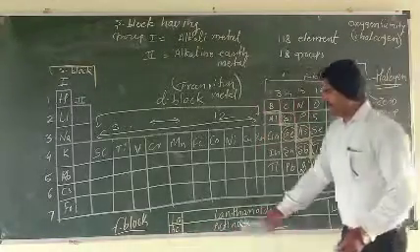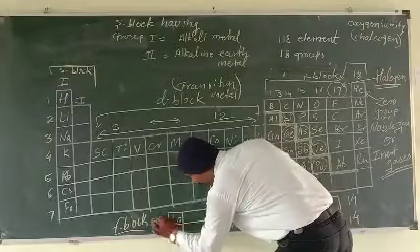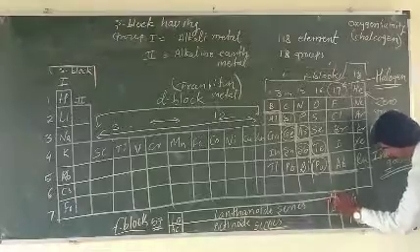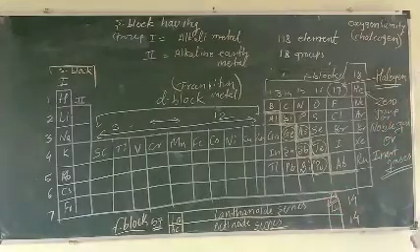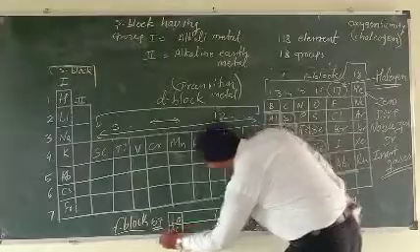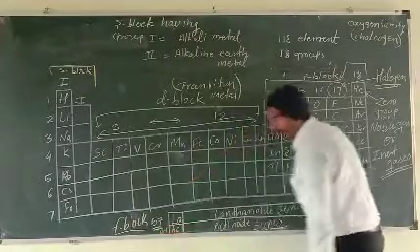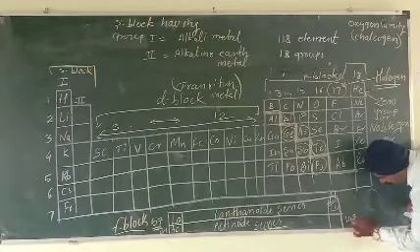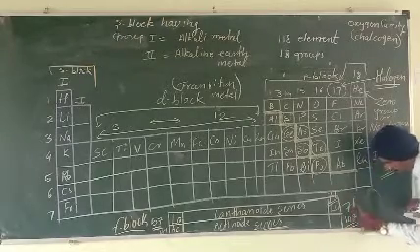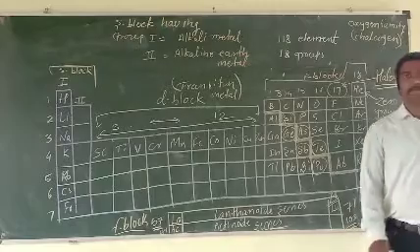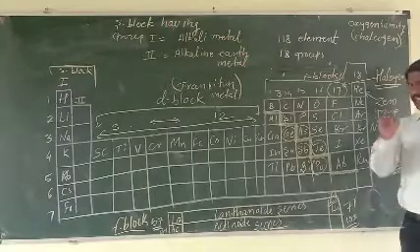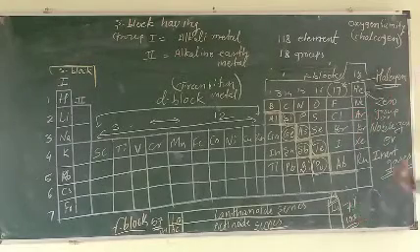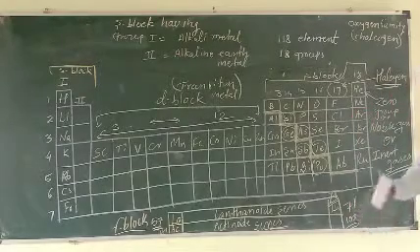Here the atomic number of lanthanum is 57, ending with 71. Here the actinoid starts at 89 and ends with 103. Which elements are present in the lanthanide series? 57 to 71 are in the lanthanide series.